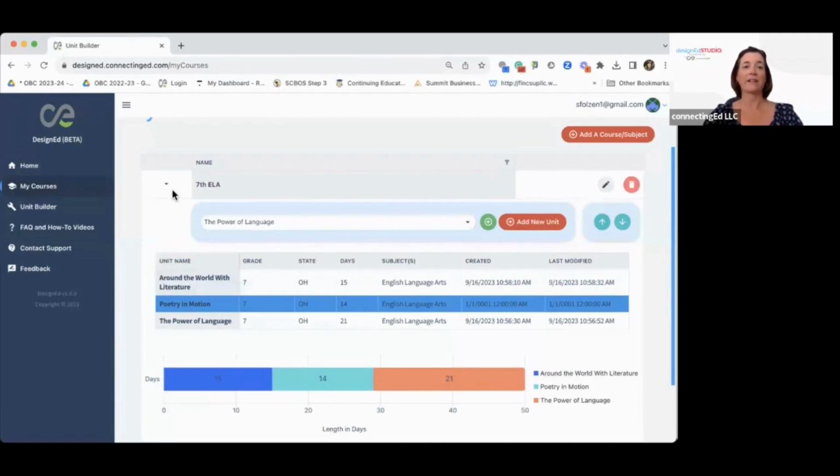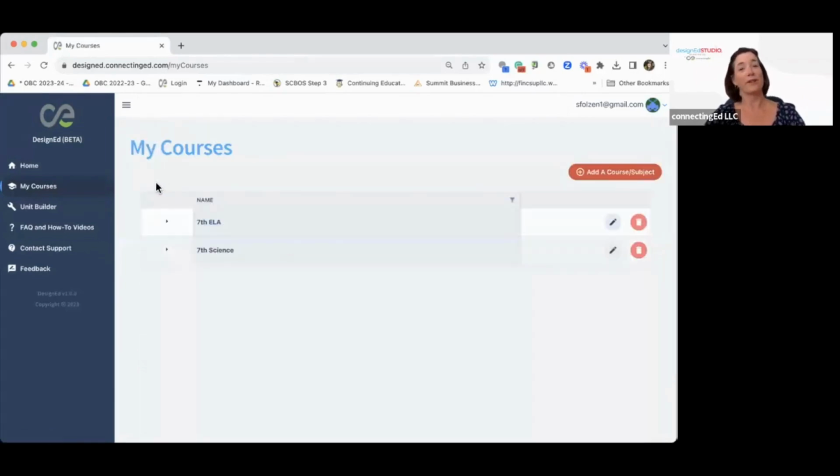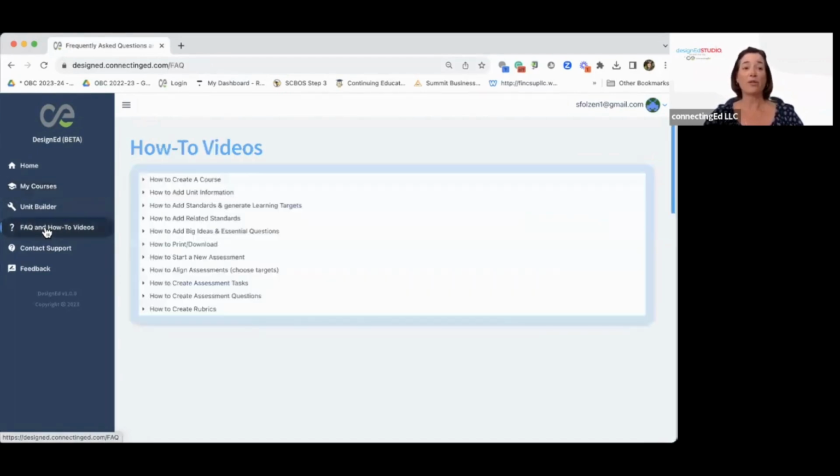We'll come back here in a little bit, but I just wanted to show you where it is initially, how you can organize your units that you haven't quite made yet, but we're going to make one right in just a second. All right, we got the unit builder here. We'll come back to that. We have a place if you need help, FAQs, how-to videos, anything you can imagine. There are how-tos in there, of course, along with this lovely tutorial as well.